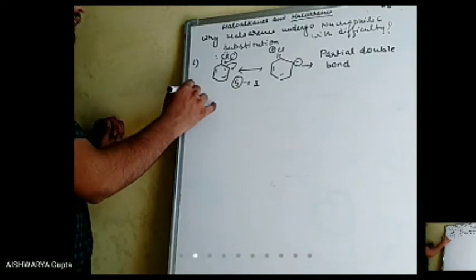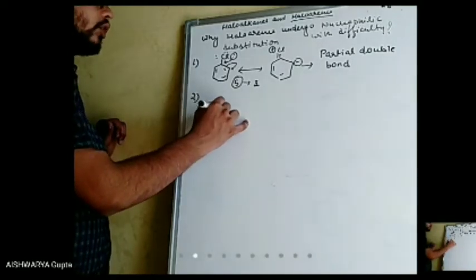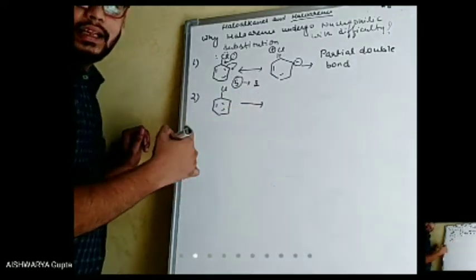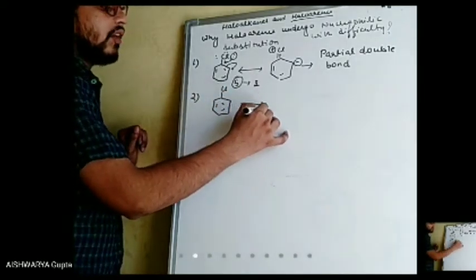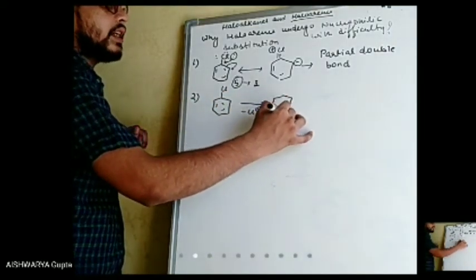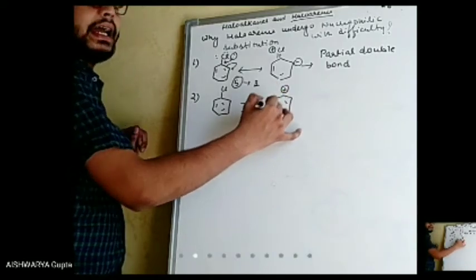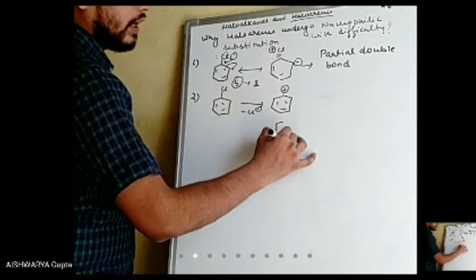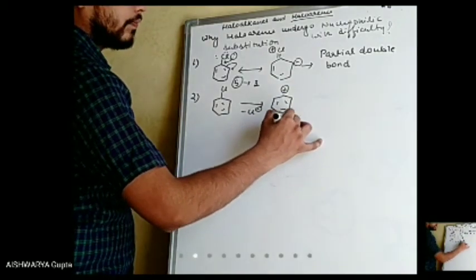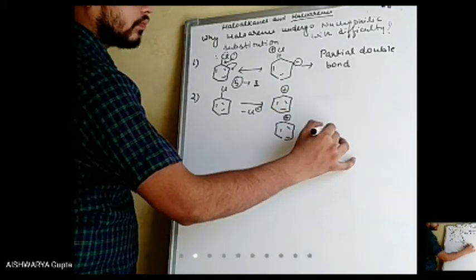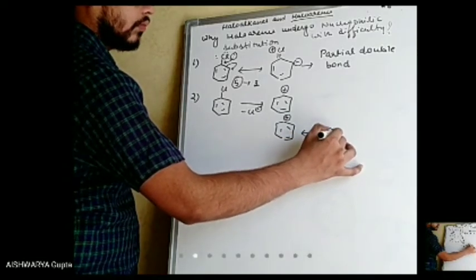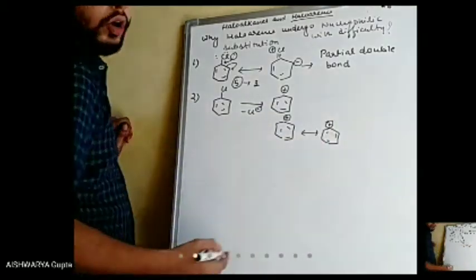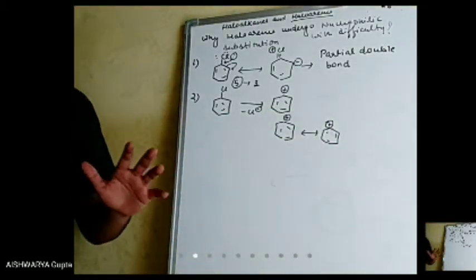The second reason: if this bond is broken, Cl minus will be removed and a phenyl cation will be formed. This phenyl cation has only 2 resonating structures, while chlorobenzene has 5 resonating structures.